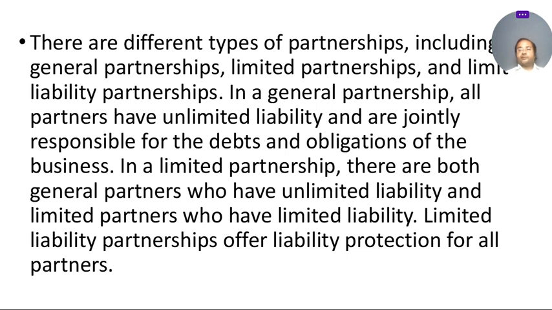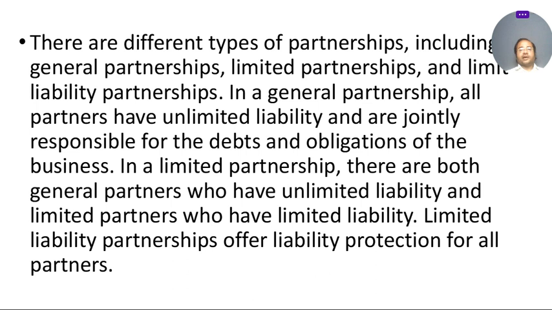As you remember, we already discussed what unlimited liability is. In case of loss, it is the personal responsibility of a partner to pay back their bank loan or any debt by selling their assets and property. It means their liability is unlimited, and they are jointly responsible for the debt and obligations of the business.